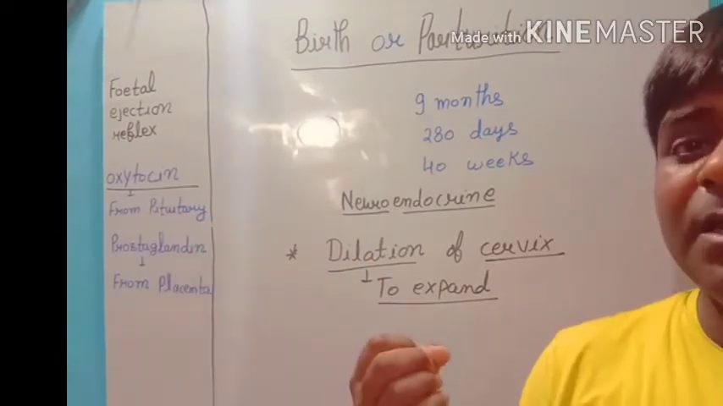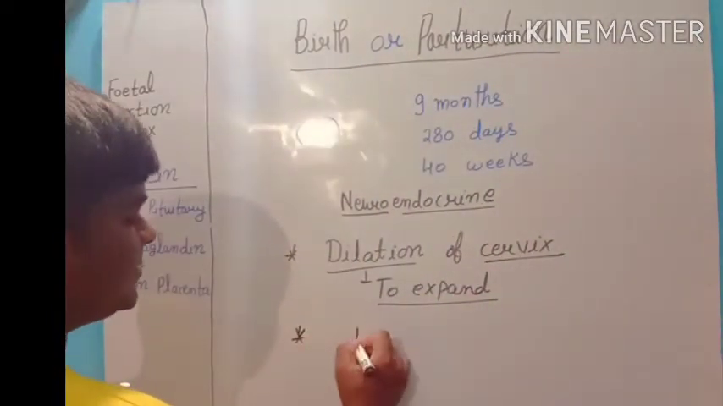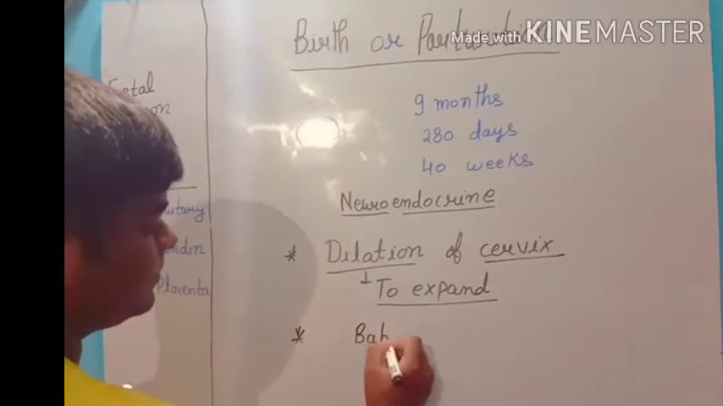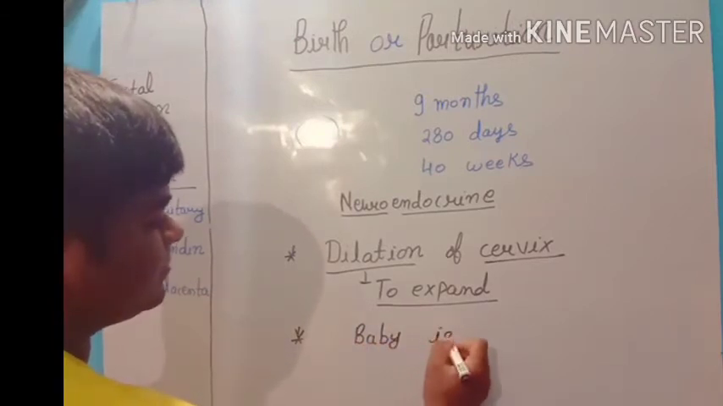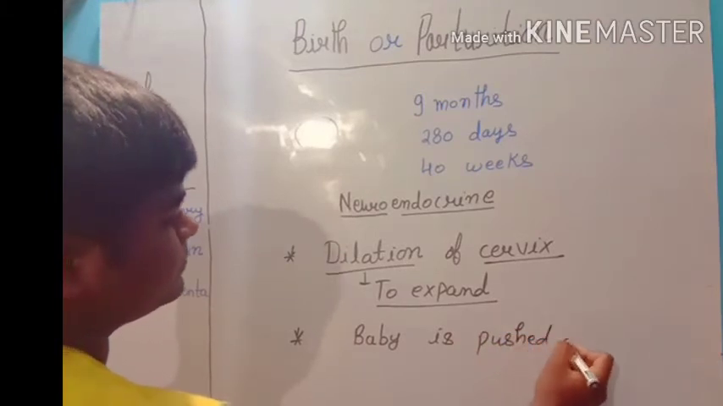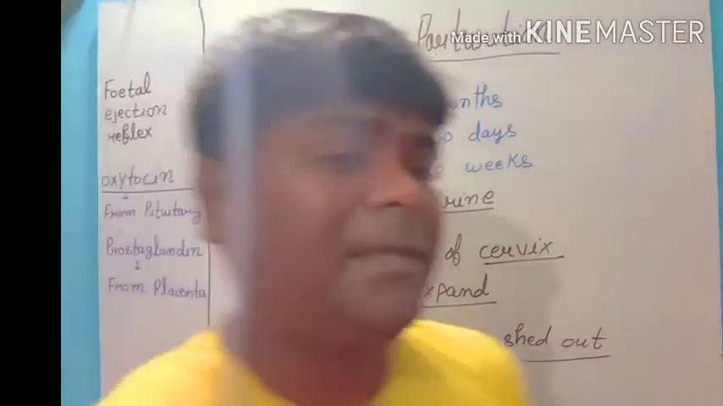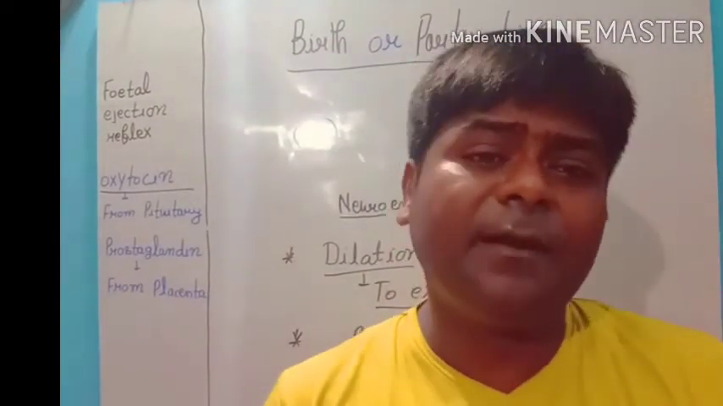It starts moving. This is the second step, that the baby is pushed out. Baby is pushed out. Second step of the parturition. What is happening after the pushing out?